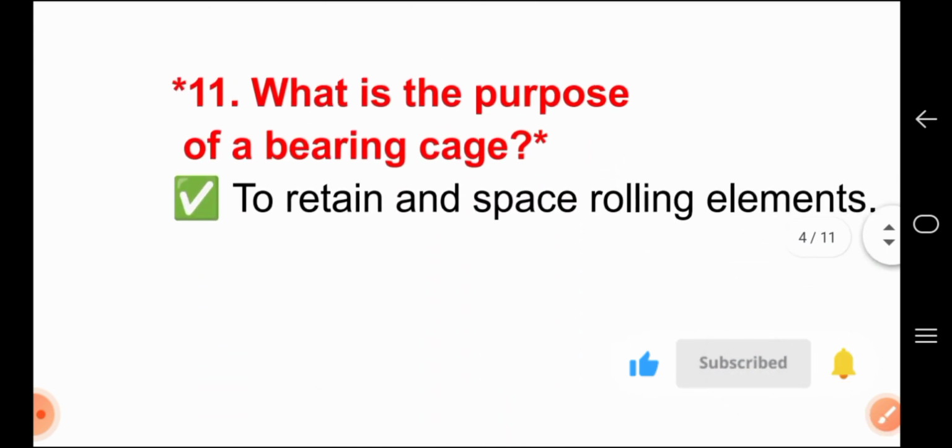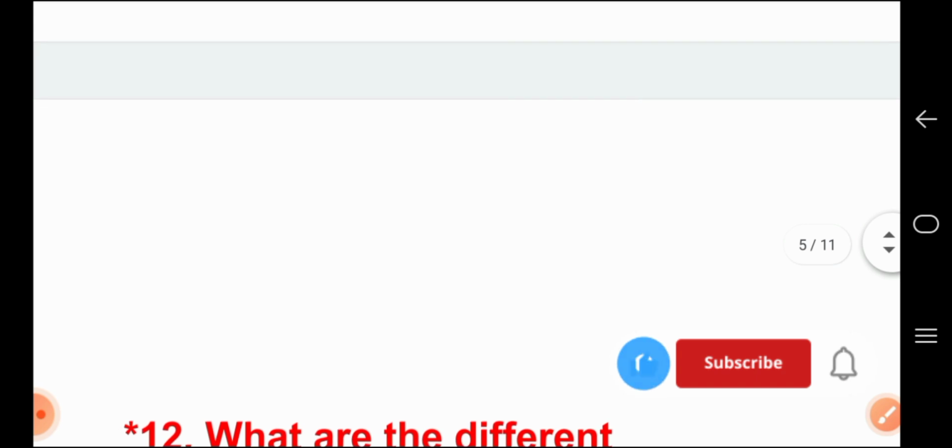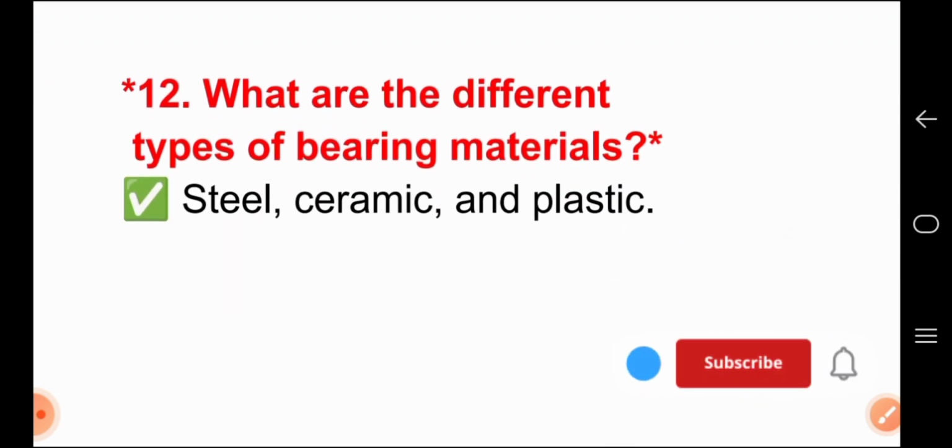Question number 11. What is the purpose of a bearing cage? For answer, to retain and space rolling elements. Question number 12. What are the different types of bearing materials? For answer, steel, ceramic and plastic.